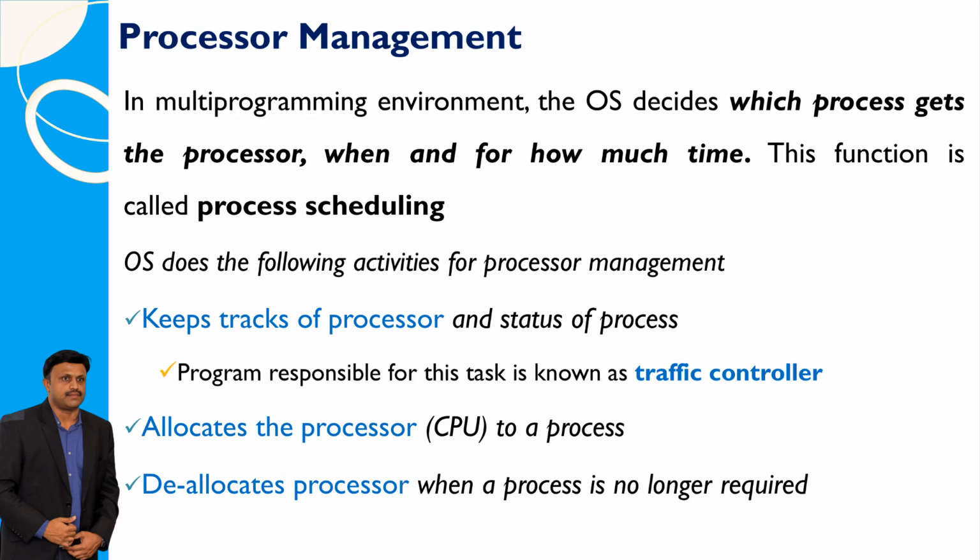In a system where many programs run at once, the operating system, OS, makes choices about which program gets to use the processor, the main part of the computer that does the work, and for how long. This is called process scheduling. The OS keeps an eye on the processor and what each program is doing. There's a special program called the traffic controller that handles this job. It decides which program gets to use the processor and when. When a program doesn't need the processor anymore, the OS takes it away and gives it to another program.